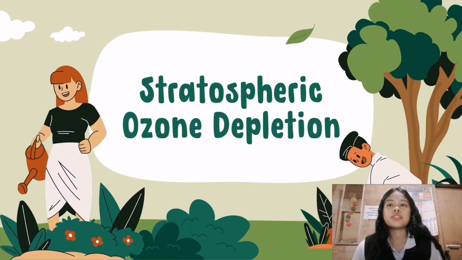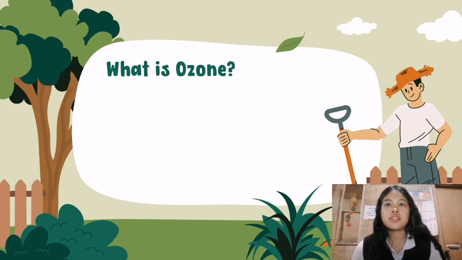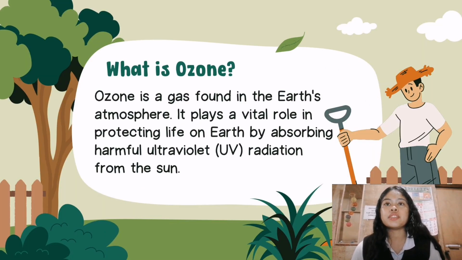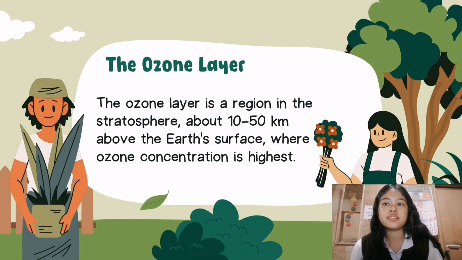So now we're going to talk about stratospheric ozone depletion. So first is, what is ozone? Ozone is a gas found in the Earth's atmosphere. It plays a vital role in protecting life on Earth by absorbing harmful ultraviolet or UV radiation from the sun. So ang kaning ozone kay mo ni siya nagaprotekta sa ato from the harmful ultraviolet nga gikan sa sun.